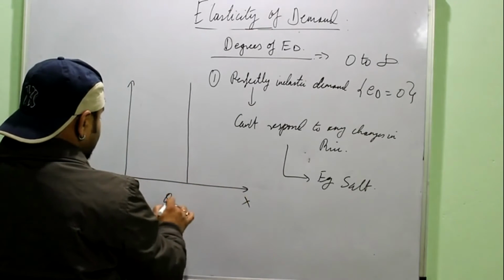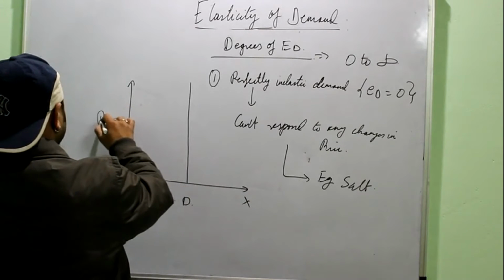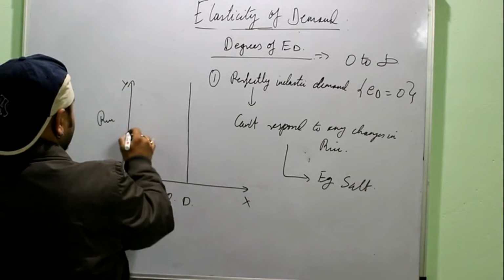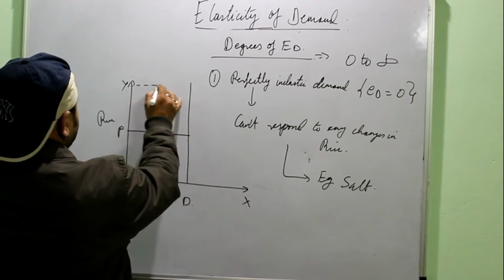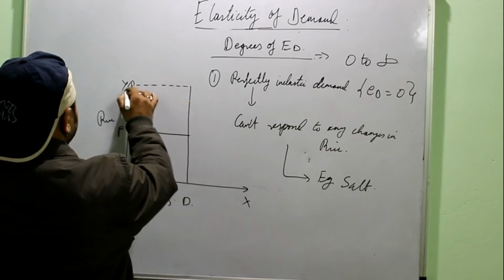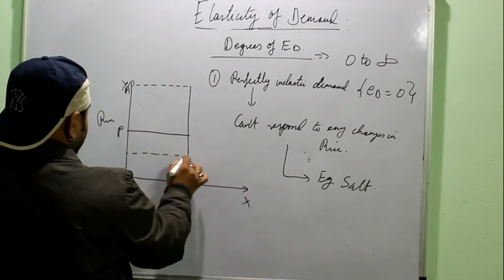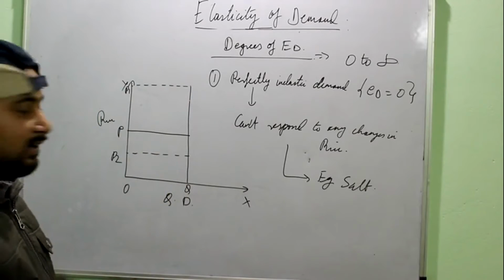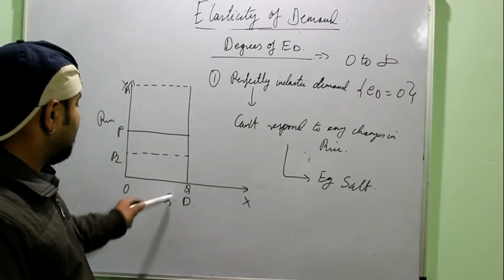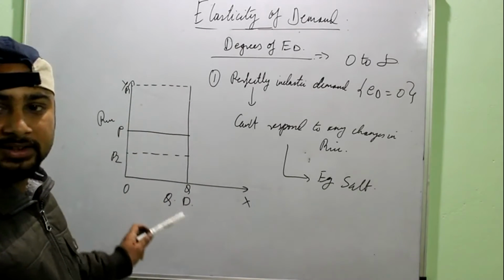Again, I take the quantity demanded on the x-axis, the price of the commodity on the y-axis. You can see that the price may be OP or OP1 or OP2. The quantity remains the same, right? Price is changing, but quantity remains OQ, perfectly inelastic demand, right?